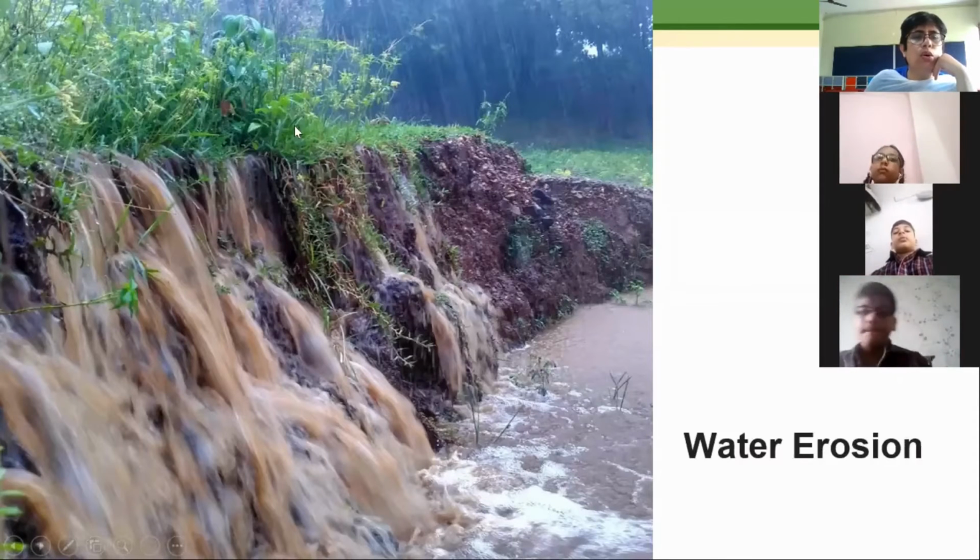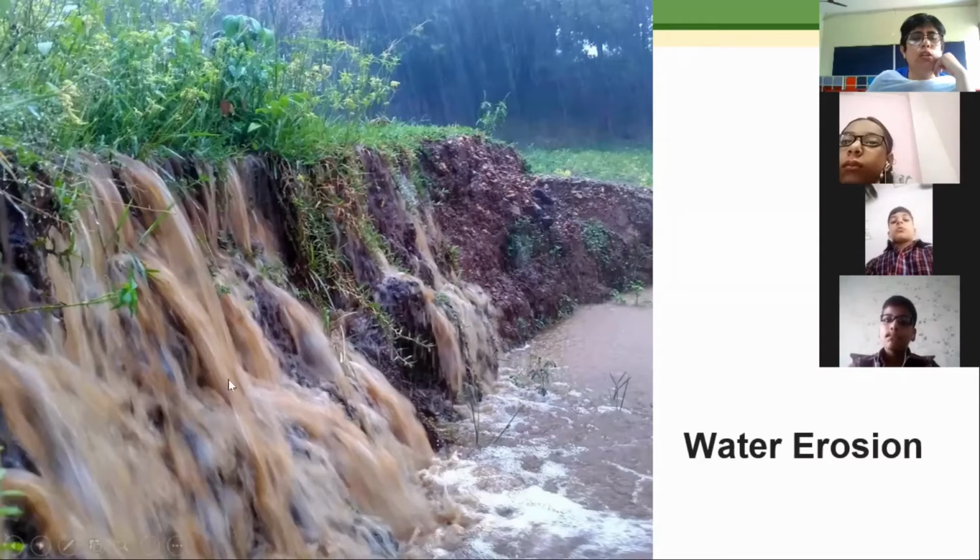So from this place the soil is being carried away. The flowing water is bringing the soil, and this soil is getting mixed into the river.